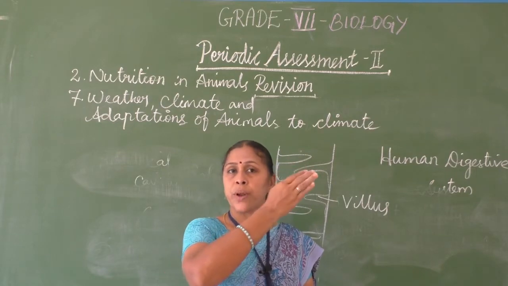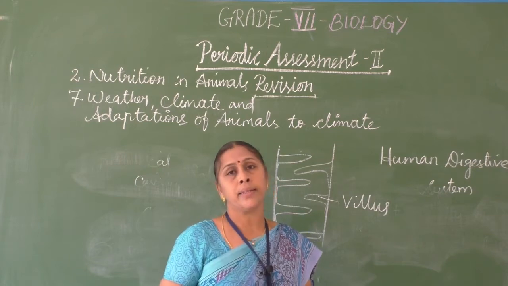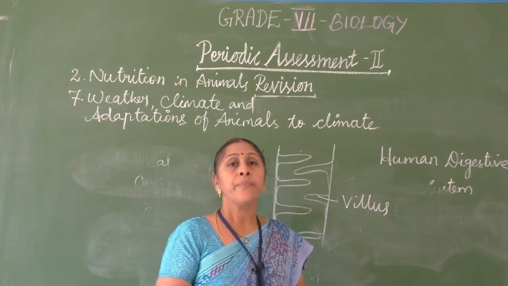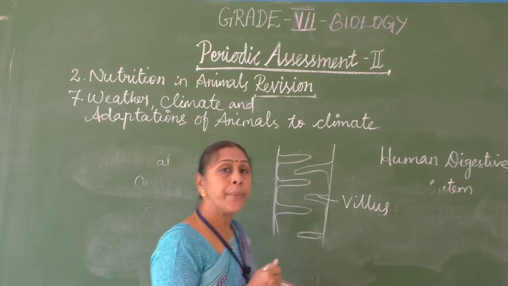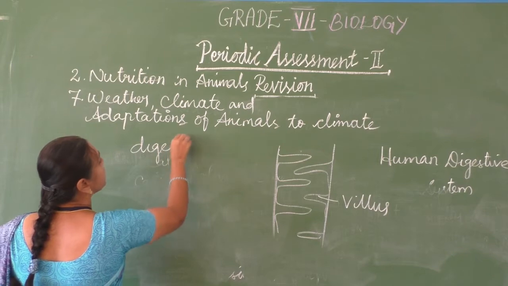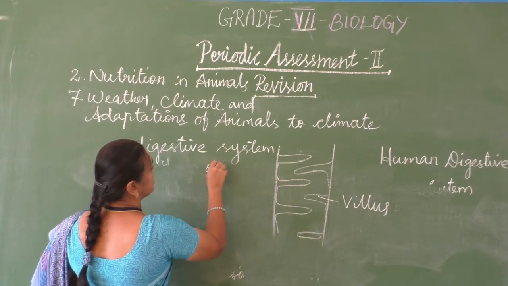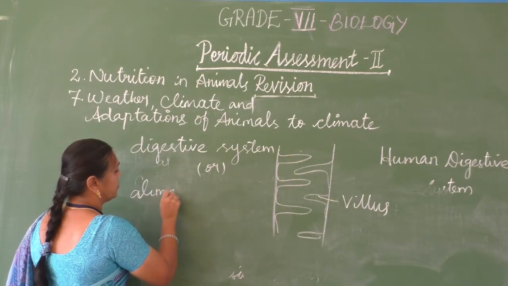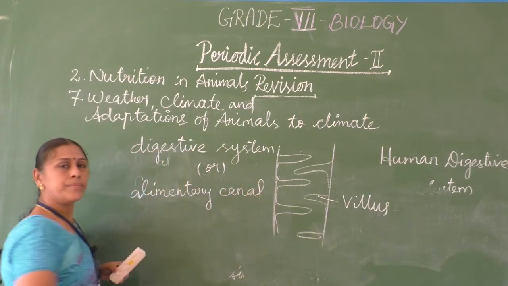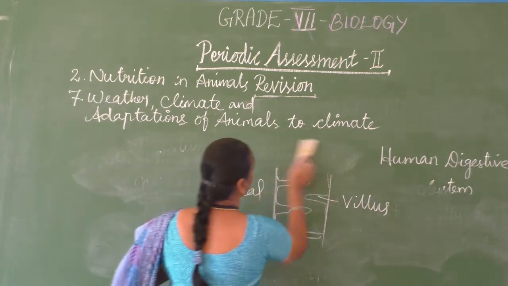So the digestion starts from the buccal cavity and goes to the anus. All the parts involved in digestion, along with the associated glands, the liver and pancreas, form the digestive system or alimentary canal. Digestive system is otherwise called the alimentary canal. Okay, this is about the digestive system of the human body.